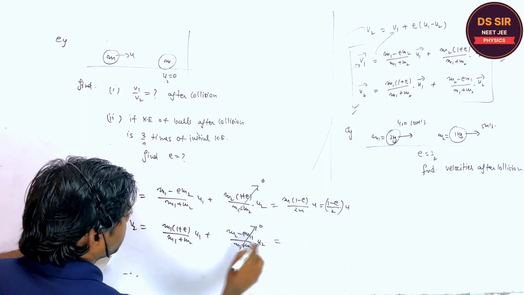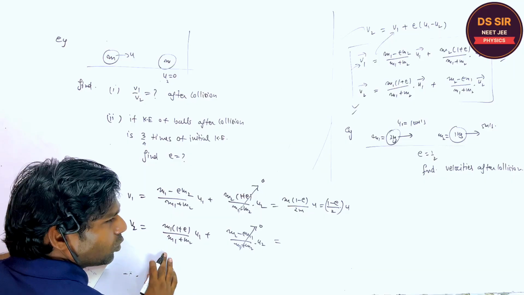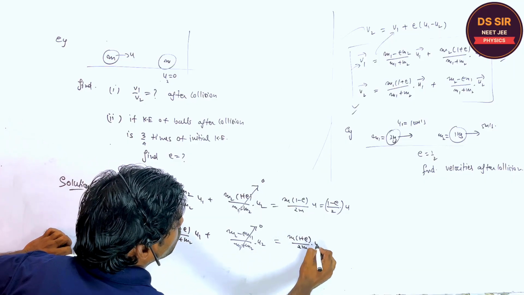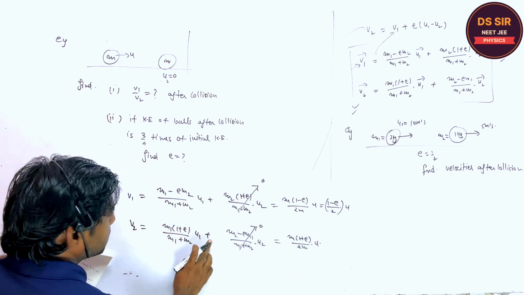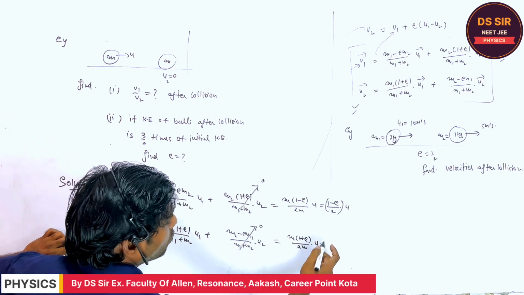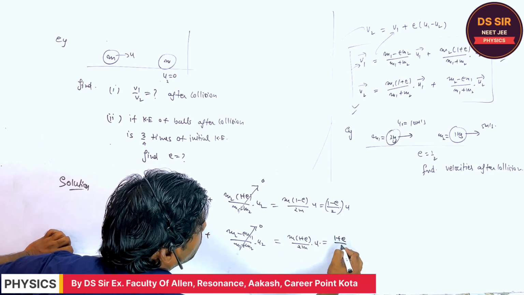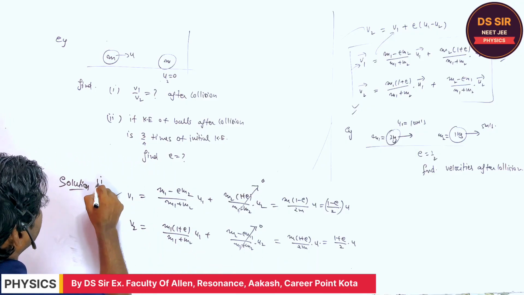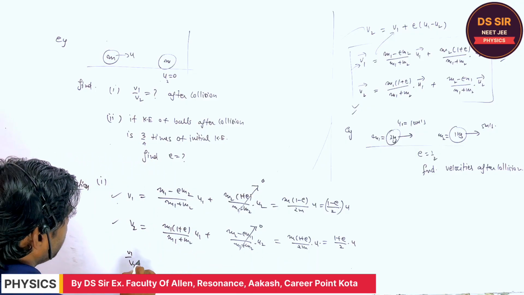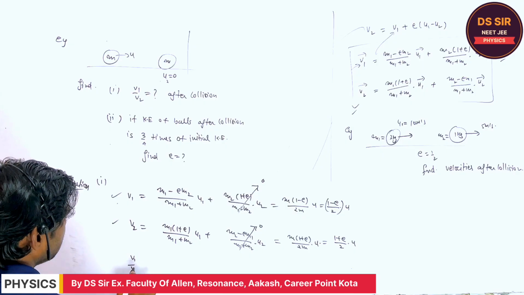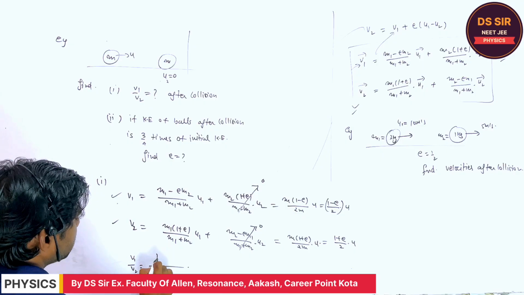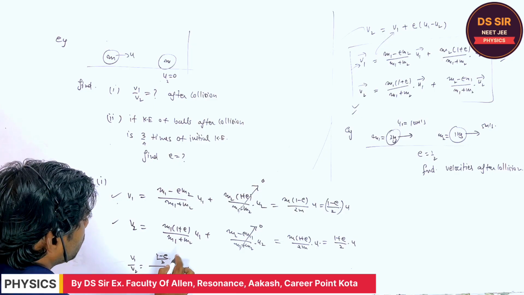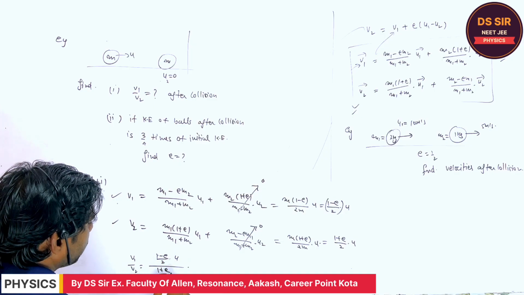In the same way, for v2, m1 and m2 are equal, (1 plus e) upon 2m into u, and the other term is 0, so it may be written as (1 plus e) upon 2 into u. So this is v1 and v2. For the first part, the v1 upon v2 ratio they are asking. So what is v1? (1 minus e) upon 2 into u, divided by (1 plus e) upon 2.